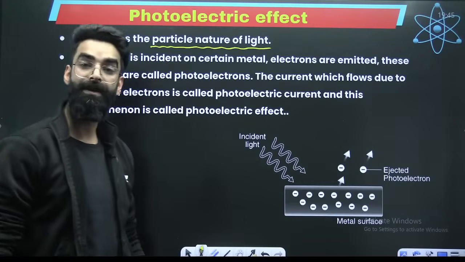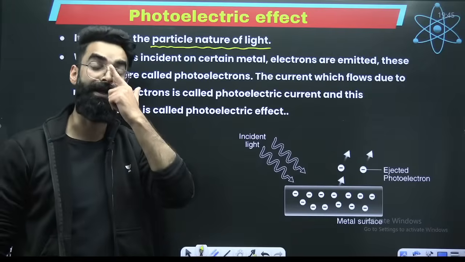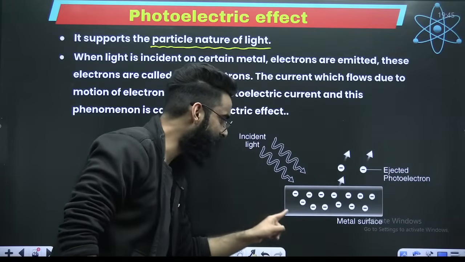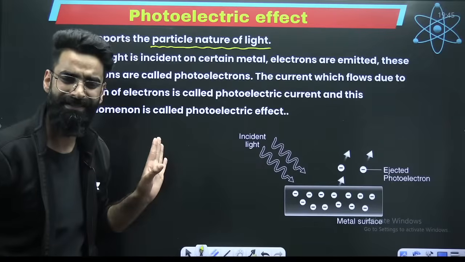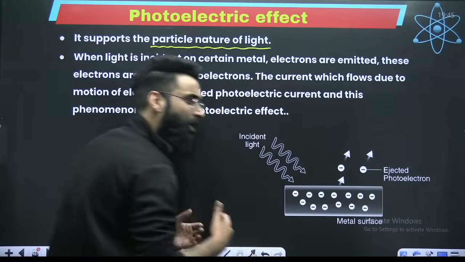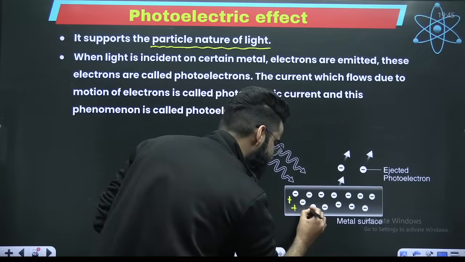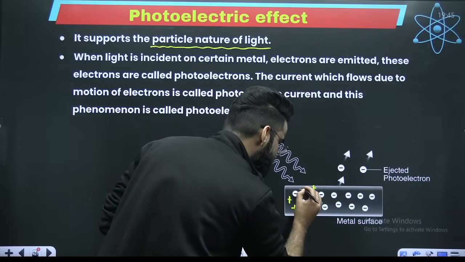Number two, what happens in the photoelectric effect? My dear students, imagine this is your metal surface. On the metal surface, we have positively charged kernels, positively charged ions, and there are electrons.